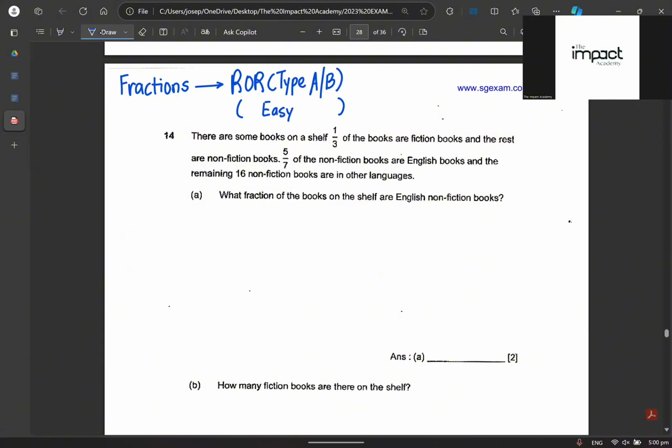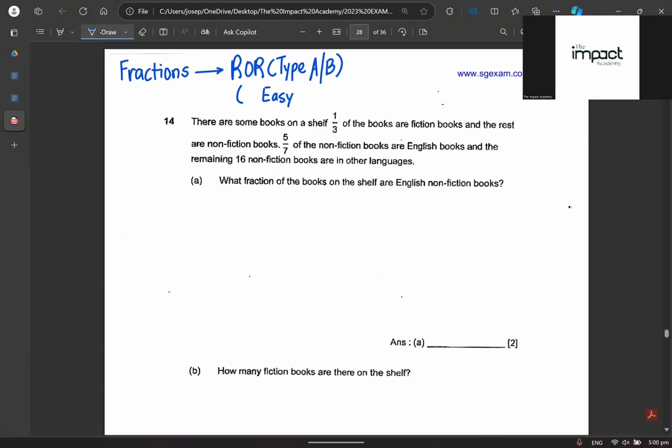Or maybe some, if you have not learned before, definitely you will find this to be difficult. But if you have learned from me, definitely it will be easy. Now, over here, what you can see is that 1/3 of the books are... In fact, what I prefer to do is to draw a number bond, because a number bond really helps me to see a lot of things.